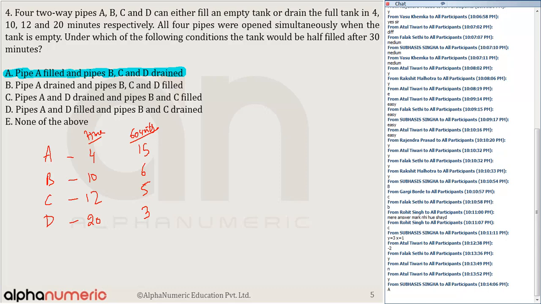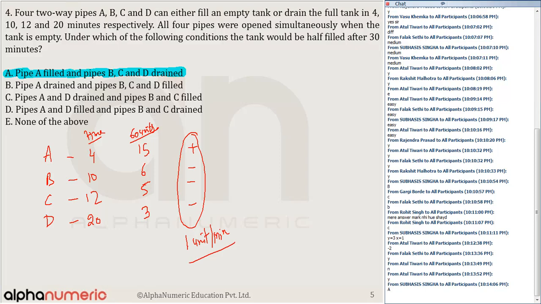And then we can go for the options. Under which of the following conditions the tank will be filled after 30 minutes? Pipe A, B, C, and D. Okay, A is filling and pipe B and C and D are draining. So in that case, what is the effective work? Effective work, if you look at here, plus, minus, minus, minus. So 5 plus 3 is 8, 8 plus 6 is 14, 15 minus 14 is 1. So in that case, in option number 1, it is doing 1 unit per minute.